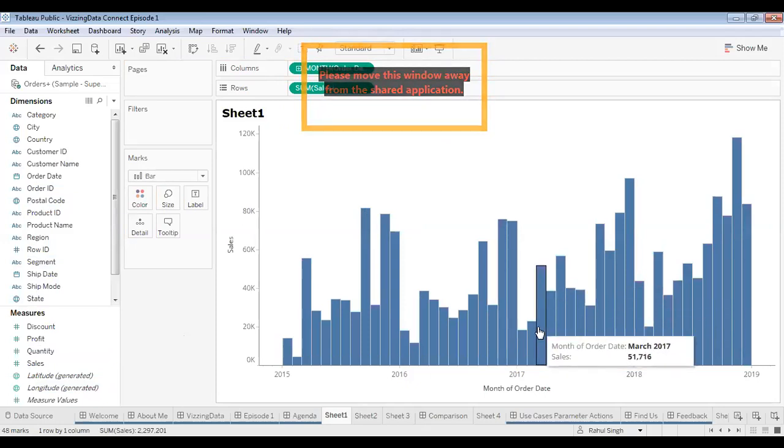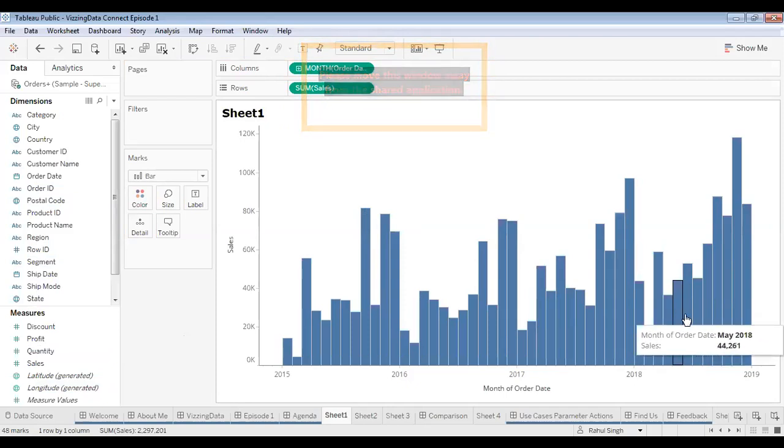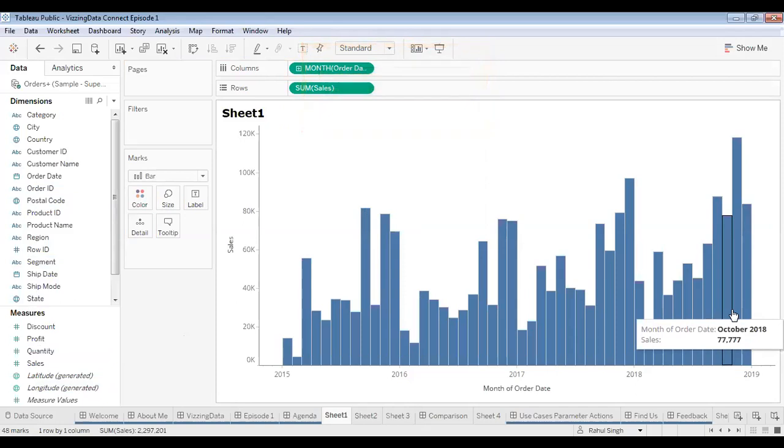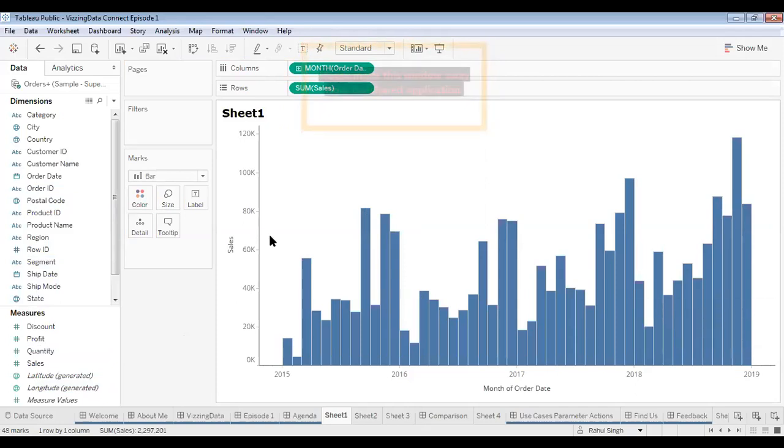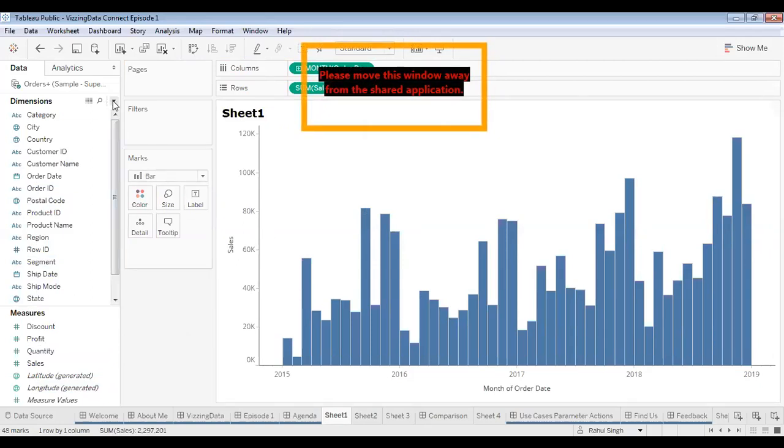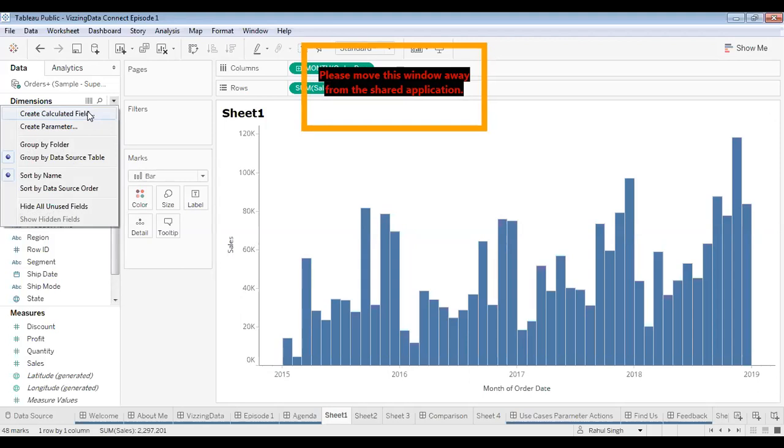For example, in the month of March 2017, my sales was 51,000. Similarly, it gives us the sales for each and every month. Now let's say I want to know all the months which are greater than, let's say, 50K. Generally what we do for that is create a calculated field. This is how we create a calculated field.